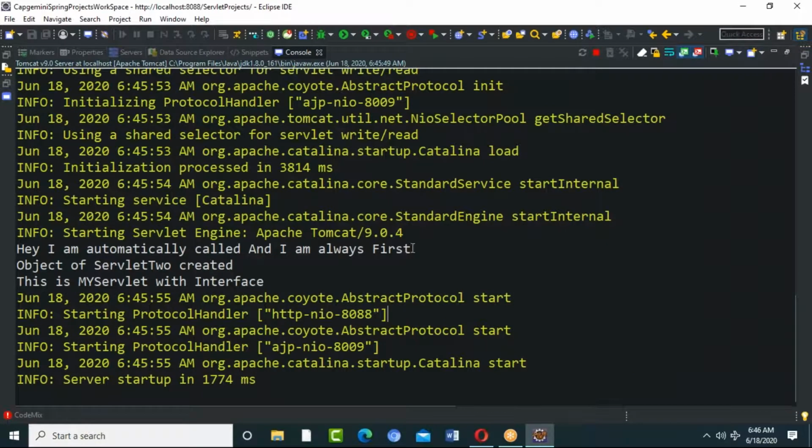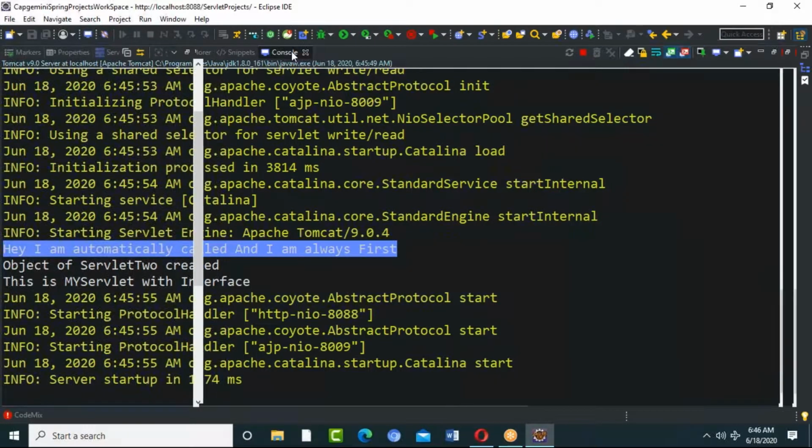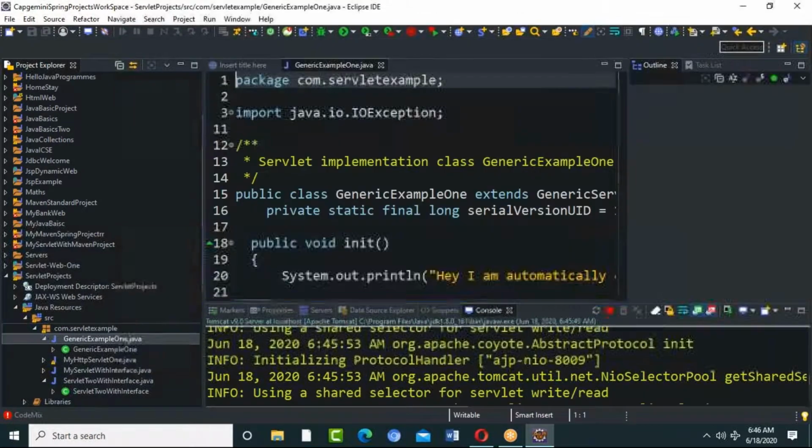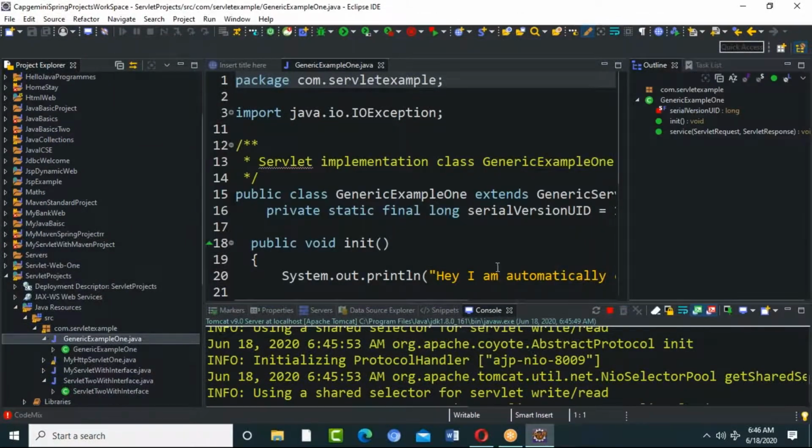Here in the console, you can see, hey, I'm automatically called and I'm always first. Okay, so this is the object of servlet 2 created. Who's the first one? That means I have given number 1 also for someone else. Let me go and check it out. In the generic servlet, yeah, I have overridden. So for this generic servlet class also, I've given the number 1, I think. So that's the reason it's calling first.